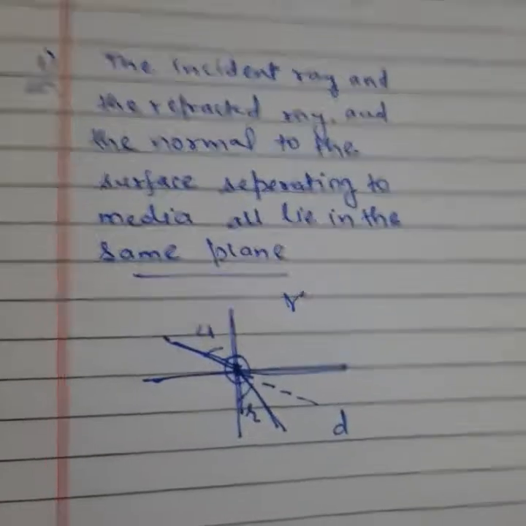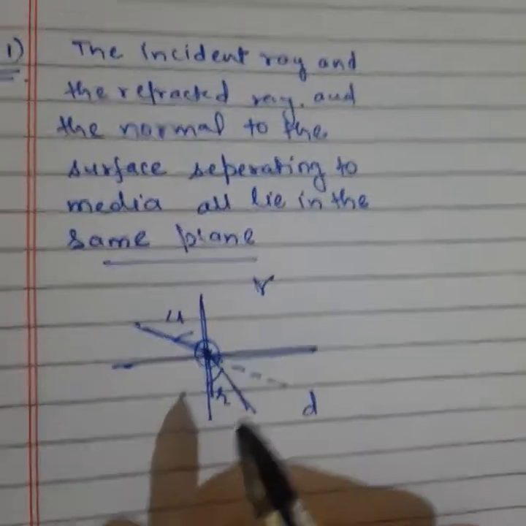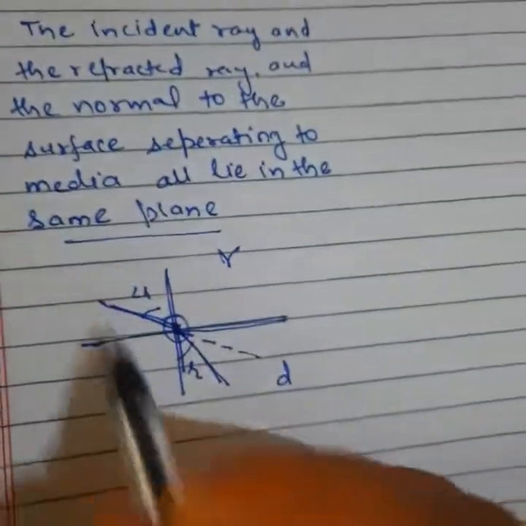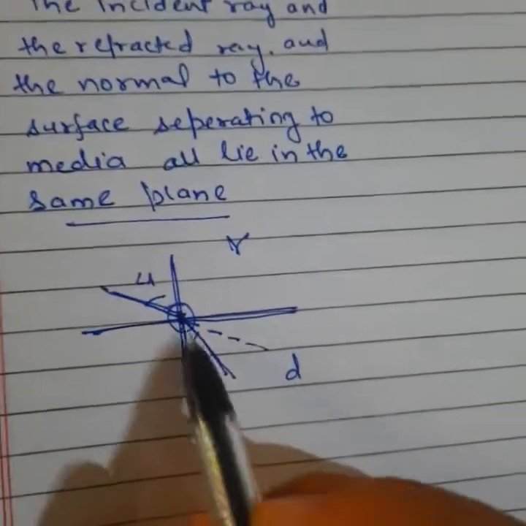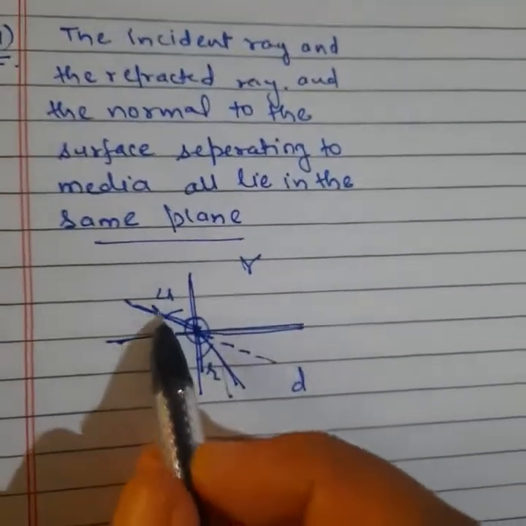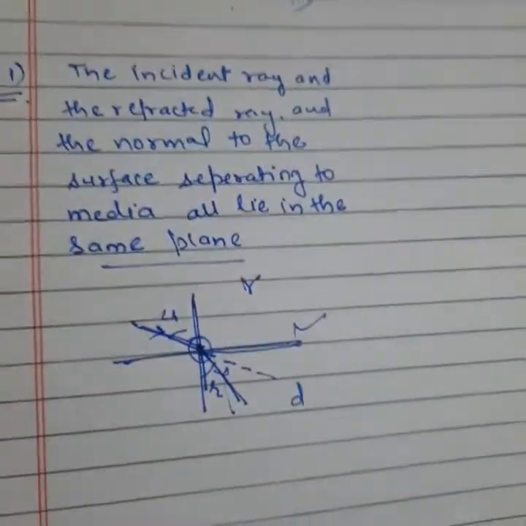A deeper explanation you will get in wave optics in class 12th. At this time you simply have to understand the meaning of it. You can see the incident ray, normal, plane, and the refracted ray are all in the same plane only. Say yes or no, students? This is the basic understanding of the first law of refraction.